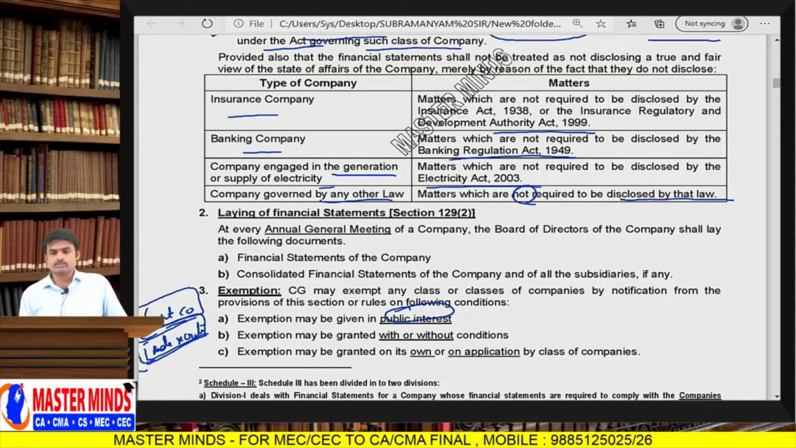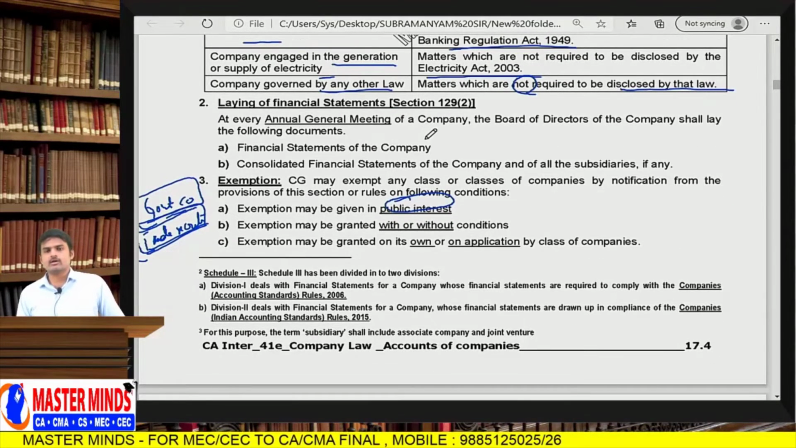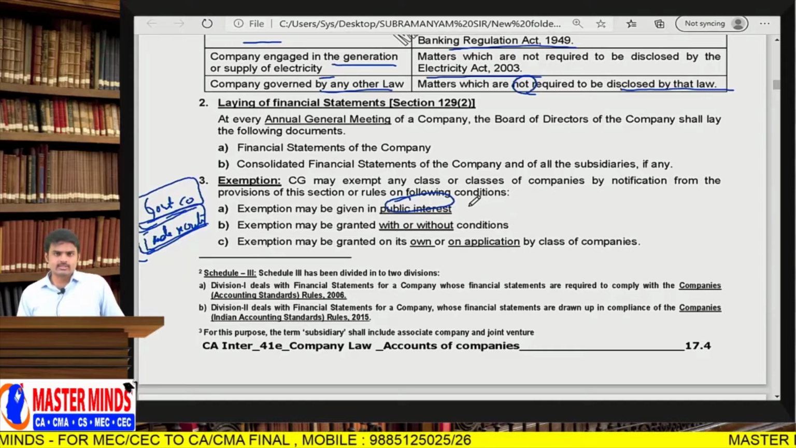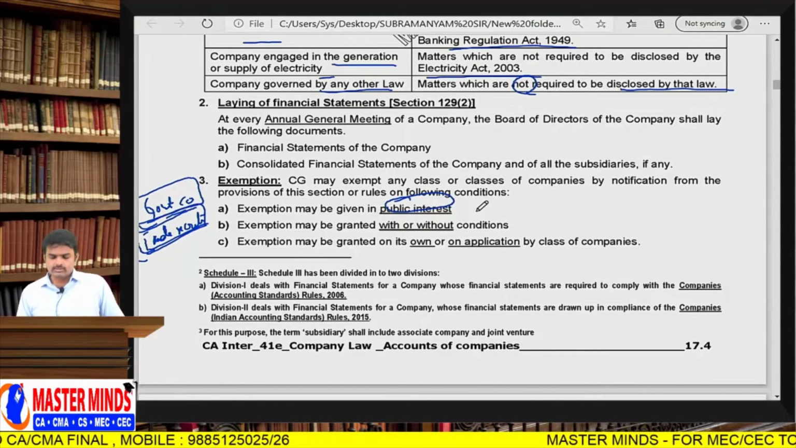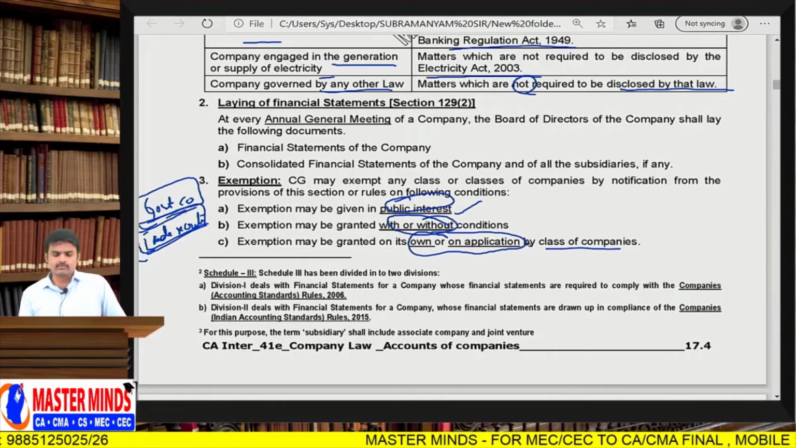Disclosure of key accounting policies. If such disclosure happens to reach rival concerns or competitors, then definitely it will affect the company's going concern. In that case, the Central Government may grant exemption regarding non-compliance of procedures, rules and regulations, but that exemption will be granted only if it is in the public interest, with or without conditions, on its own or on application by classes of companies.